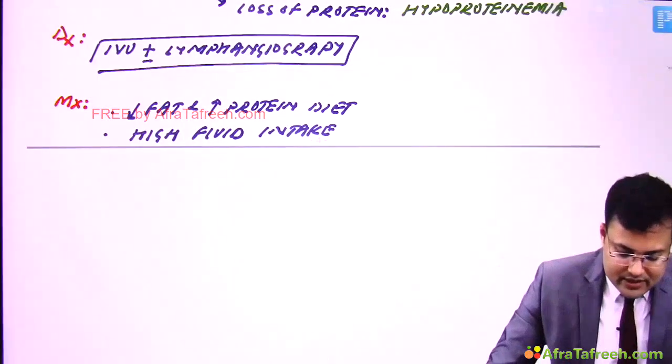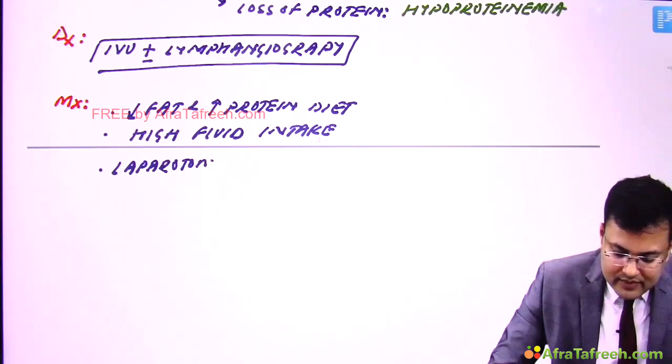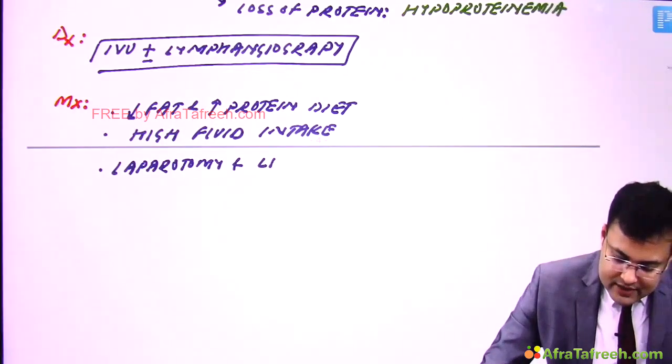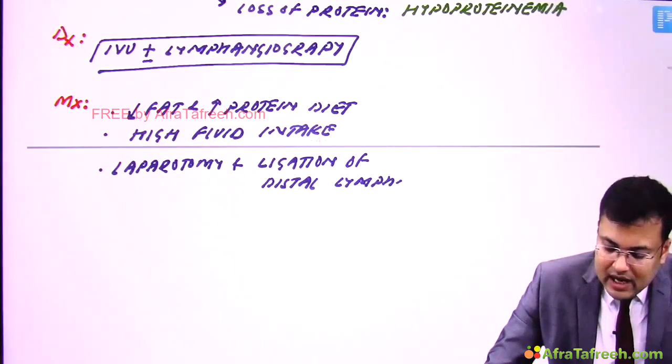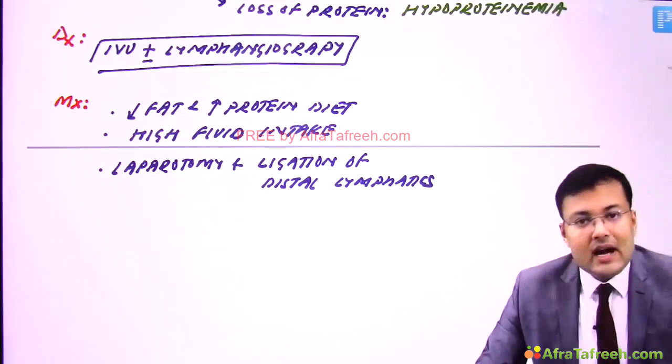So what is the surgical treatment? We perform laparotomy and ligation of distal lymphatics. Ligation of distal lymphatics. Clear? So this is how we are going to manage the chyluria.